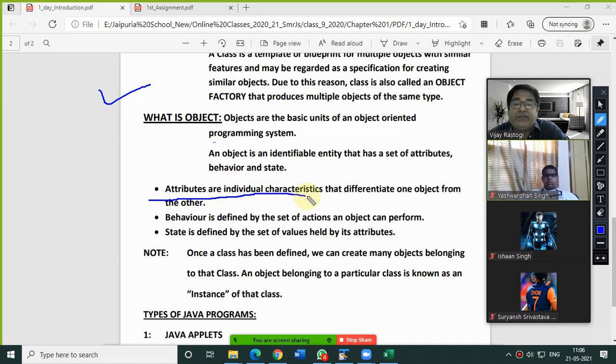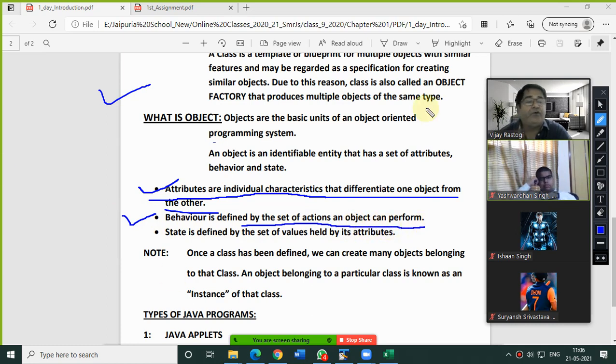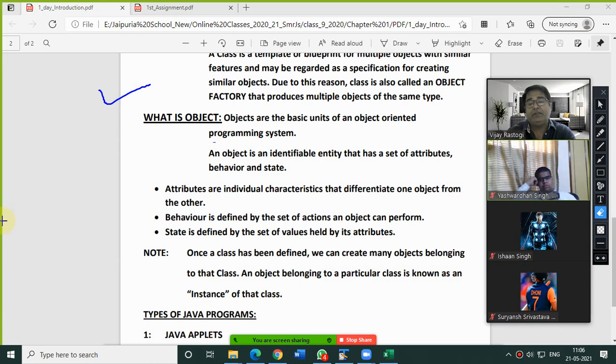Now, come to the next part. Attributes are individual characteristics that differentiate one object from the other. These are very, very important things. Second is, behavior is defined by the set of actions an object can perform. So what is behavior? The behavior actually is the action which the object takes. That is known as the behavior. And now state. What is state?